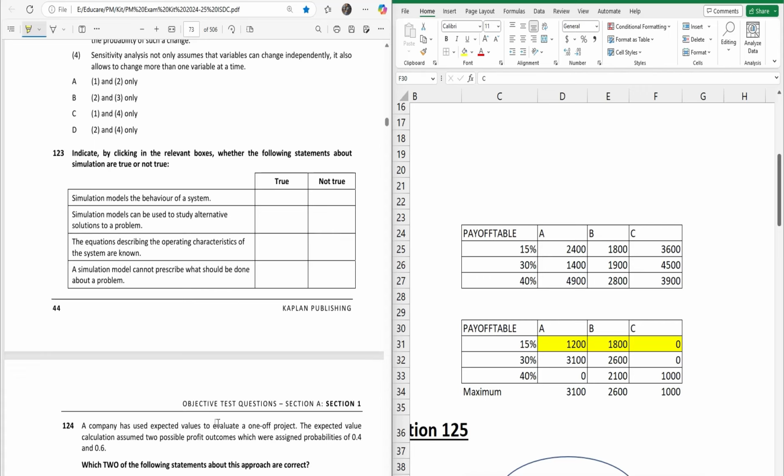Now we have question number 123. The question is saying, indicate by clicking in the relevant box whether the following statements about simulation are true or not. All right. Before going to the statements, let's understand what this technique means. Basically, it is a means of making a model based on a real-life situation in a computer, to see what could happen under different strategies, conditions, or situations. Right.